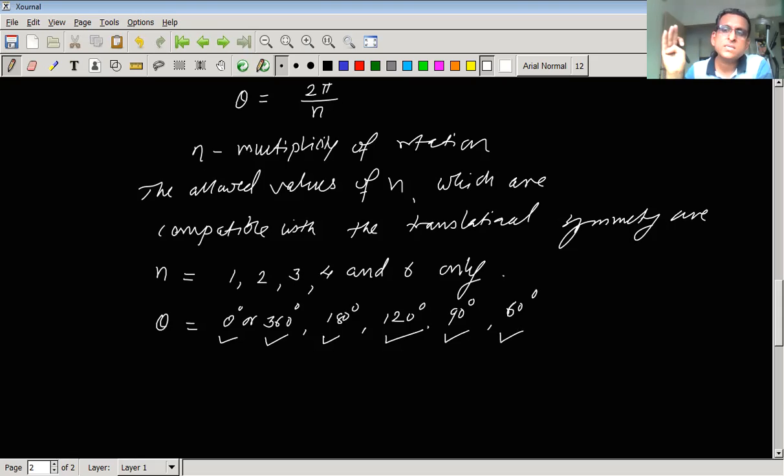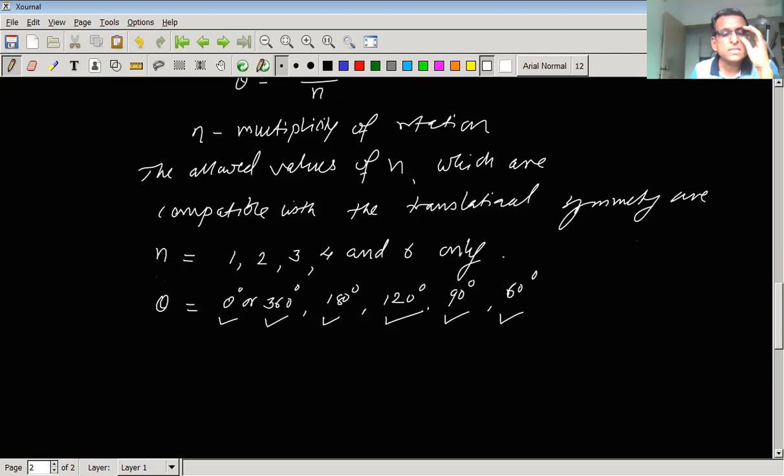And all crystals will possess rotational symmetry about 0 or 360 degrees, and there will be differences between the rotational symmetries. Now here, rotational symmetries corresponding to values of n equal to 1, 2, 3, 4, etc. are called n-fold rotational symmetry.